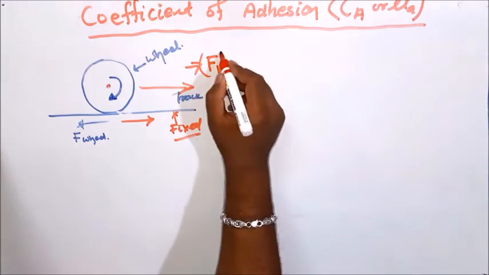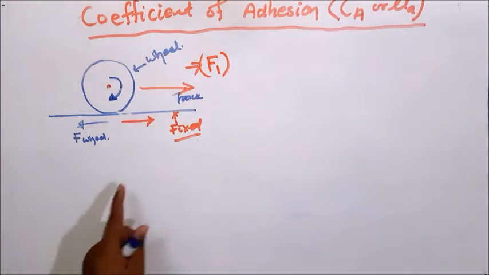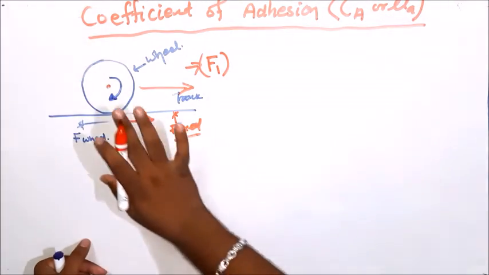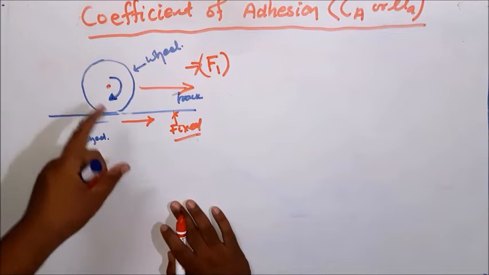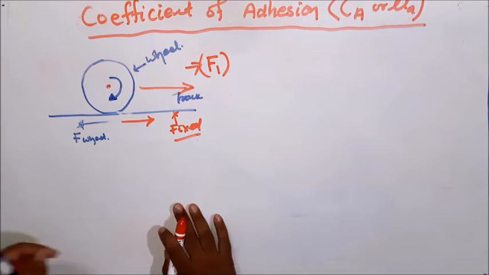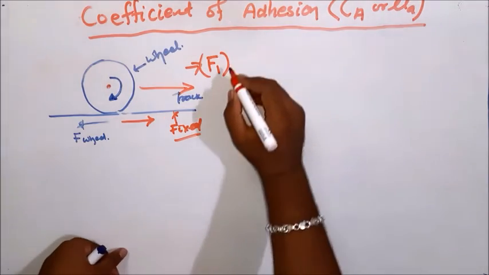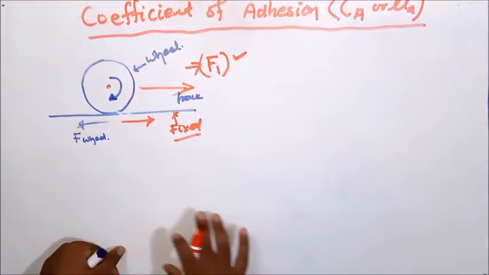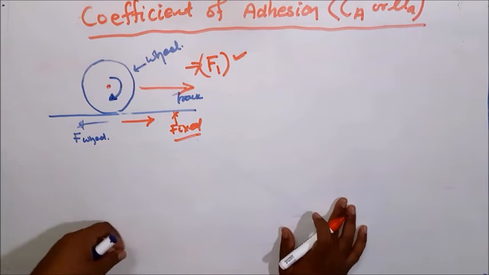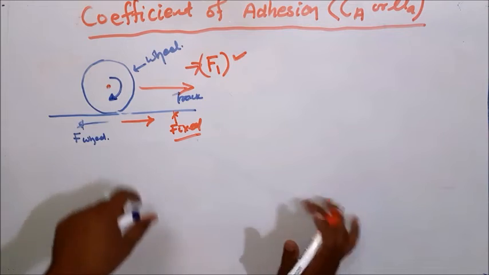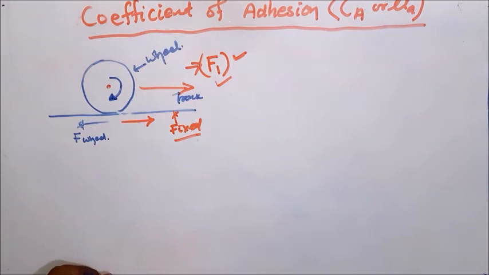So this is all about how a motor actually tries to move. If I apply a force F1, which actually tries to rotate the motor, which in turn rotates the driving wheel, the driving wheel starts to move. But what happened? That is the important thing. This F1 actually depends upon the load of the train: how much the load of the train is, or what the weight of the train is. With respect to the weight of the train, this force is applied.